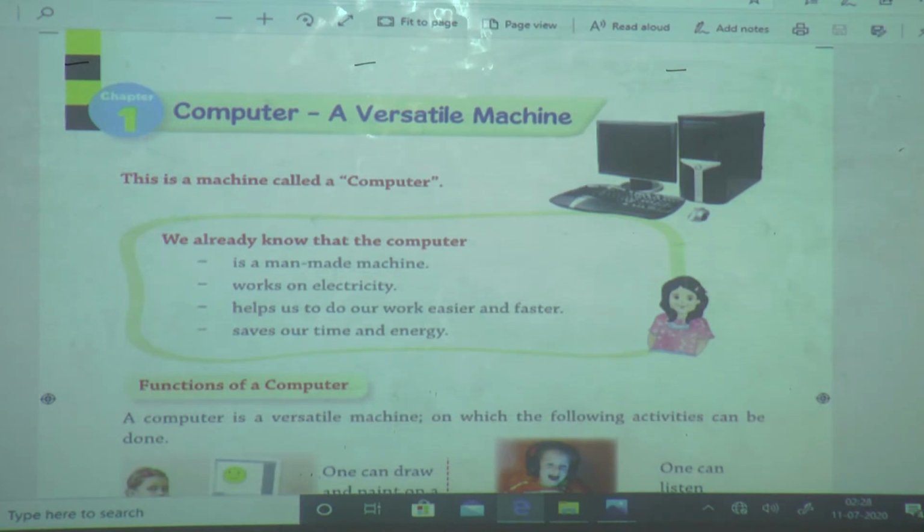Now we will see what is meant by computer. Computer is an electronic machine. Why is it called an electronic machine? Anyone can tell? No. Okay. Because it runs on electricity.